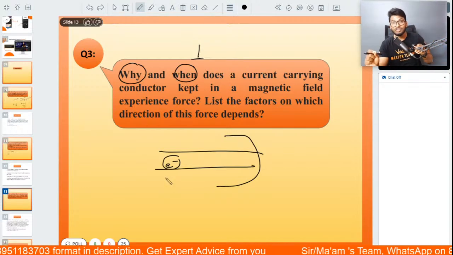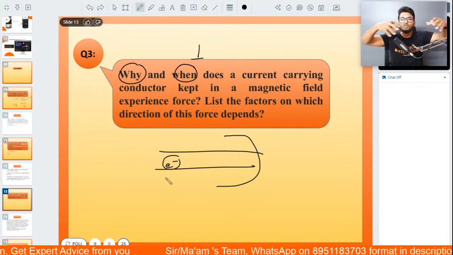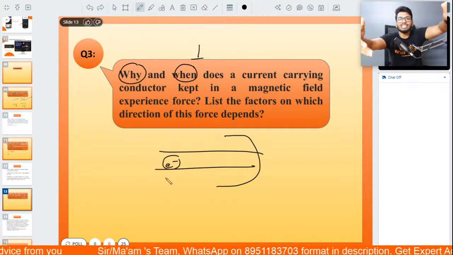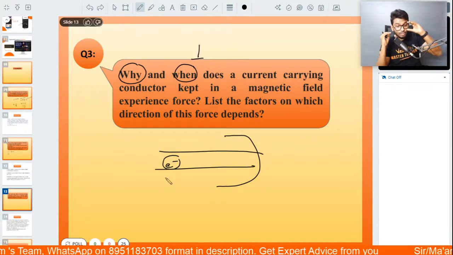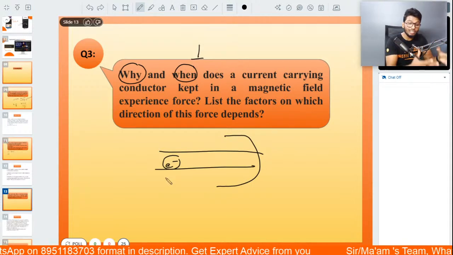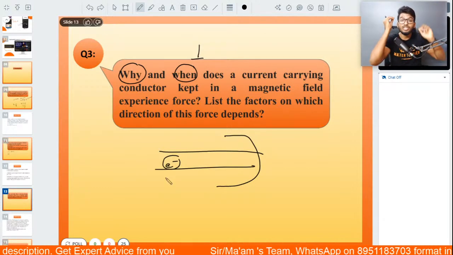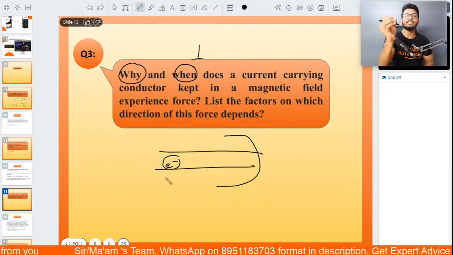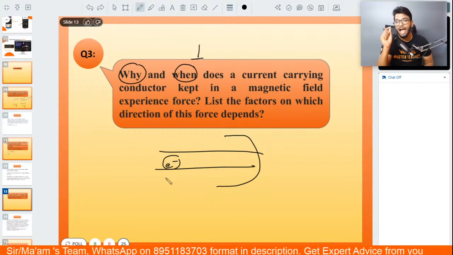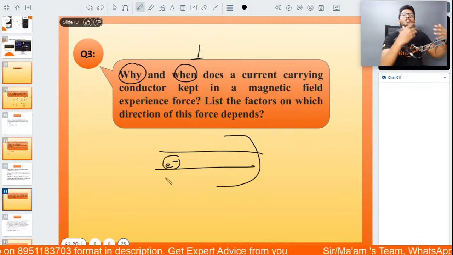That force experienced by the electrons is what you see as the movement of the conductor. It's not the collision, it is not the induced current. It's because the electrons are experiencing a force because they are kept in a magnetic field, and that is what we call Lorentz force.